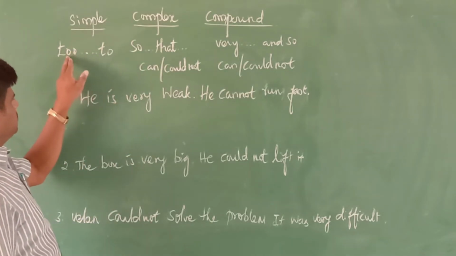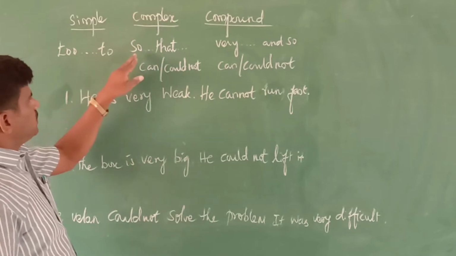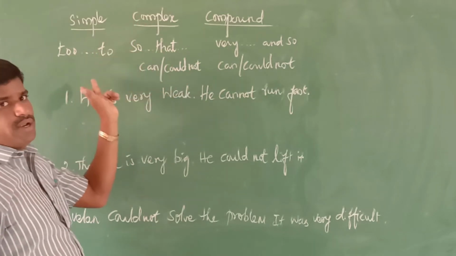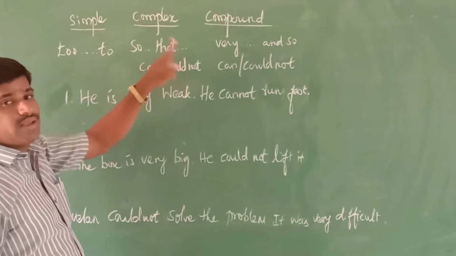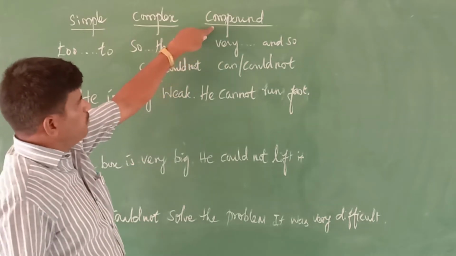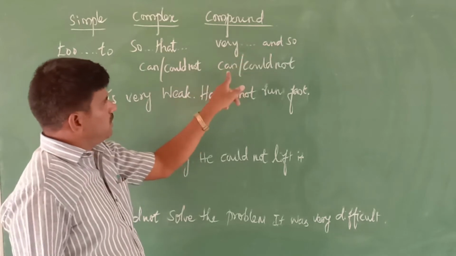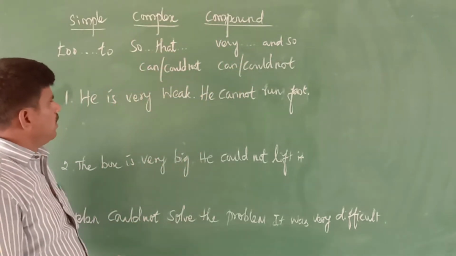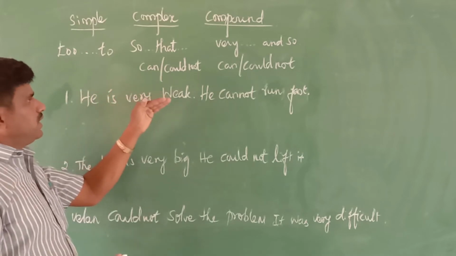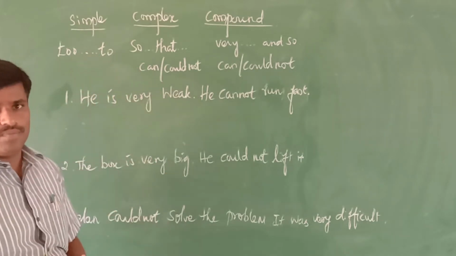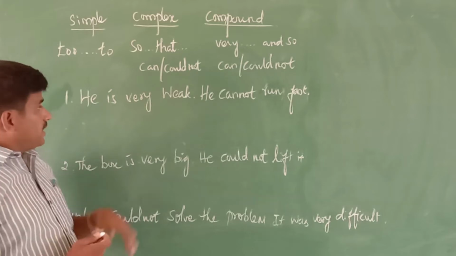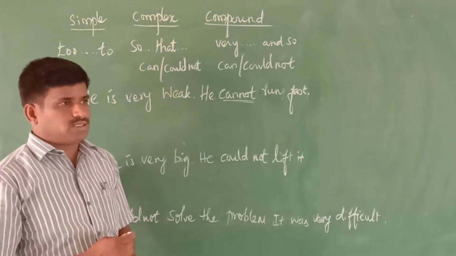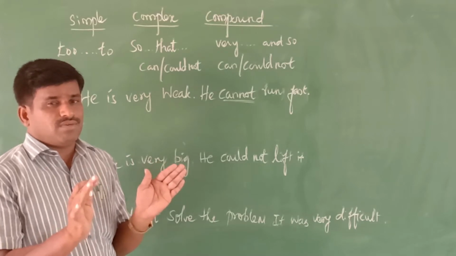The second type: simple, complex, compound. Simple sentence, this is in 2 and 2. Complex: so that, can or not. Can is used when the verb is in present, and to be is used when the given verb is past. For the compound, very and so, can or not. This is what we use in the given example. How to identify the given example? We use the two model. In this model, there must be cannot or could not in one sentence. There are two sentences given.